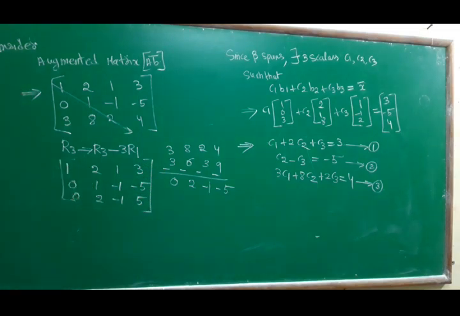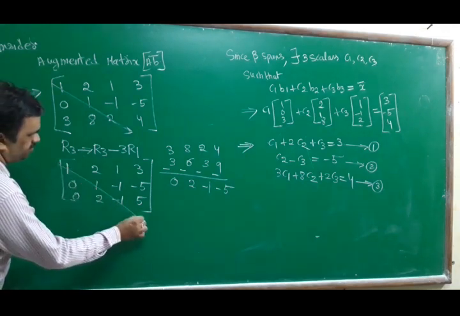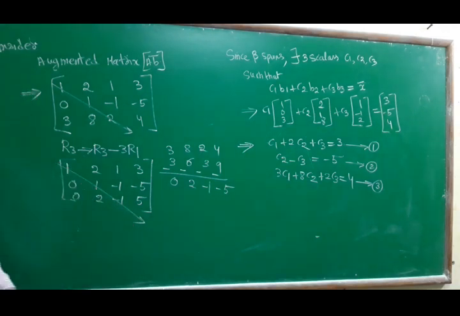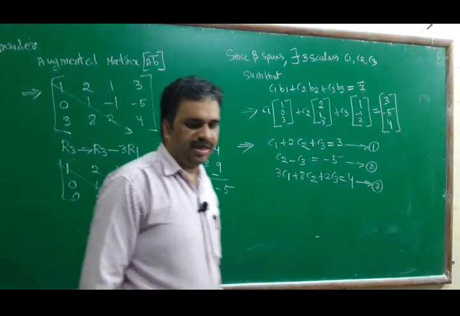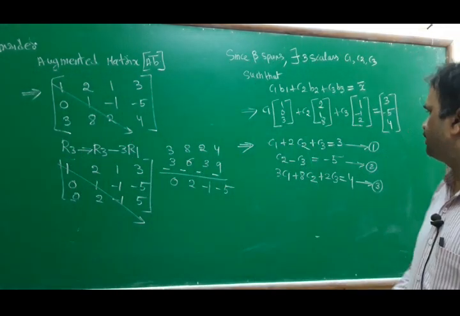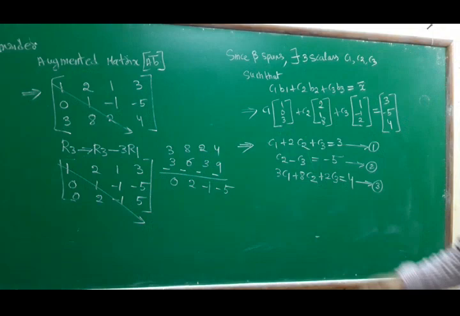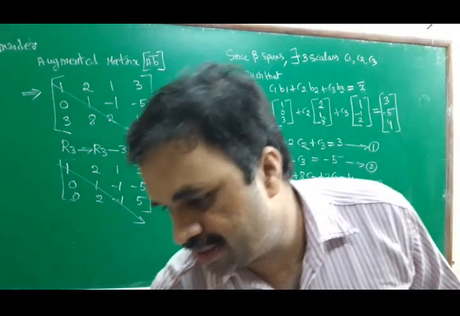Check the calculations once. First row 1, 2, 1, 3. Second row 0, 1, minus 1, minus 5. Third row 0, 2, minus 1, 5. Again I will go for echelon form. This element I have to make 0. Very simple calculation. I am going to find the C1, C2, C3 values with the help of echelon form.